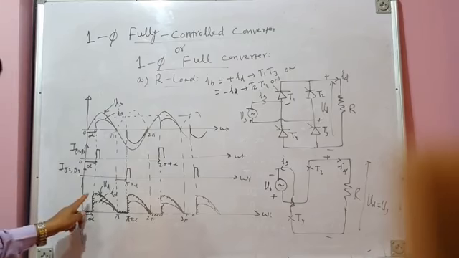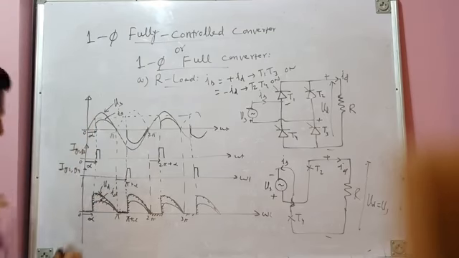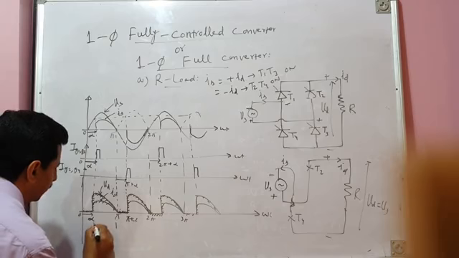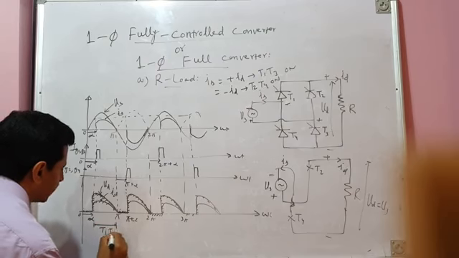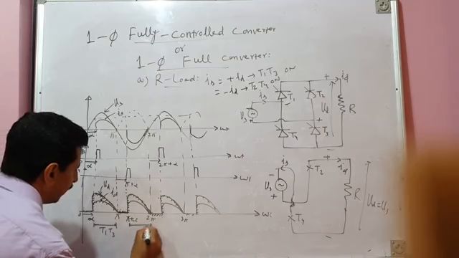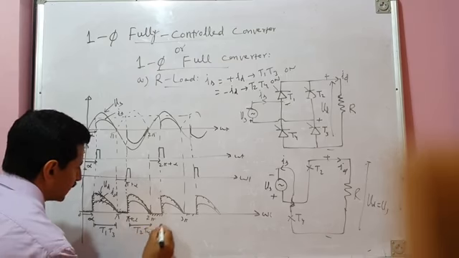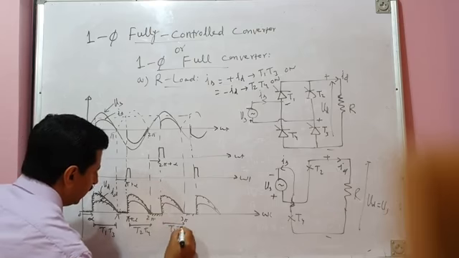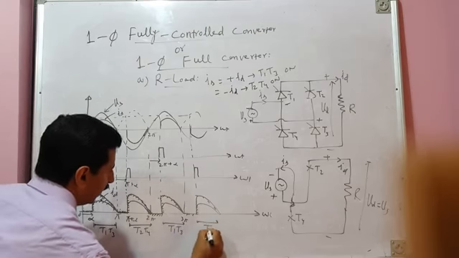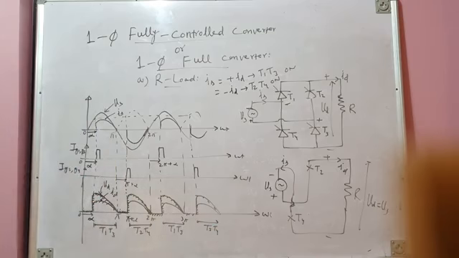Okay, so this is load voltage, load current, source voltage, source current. From alpha to pi, the T1, T3 pair is conducting, and from pi plus alpha to 2 pi, the T2, T4 pair is conducting. Then again the T1, T3 pair conducts, and the T2, T4 pair conducts.